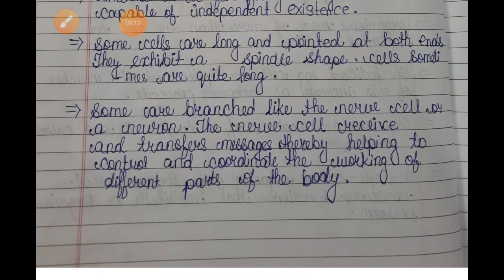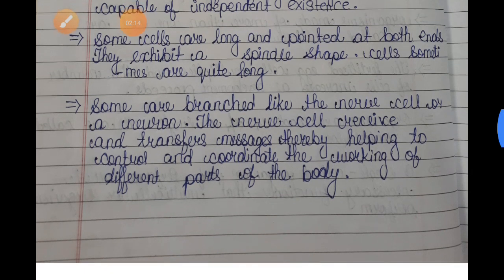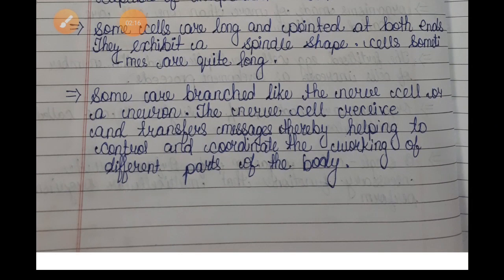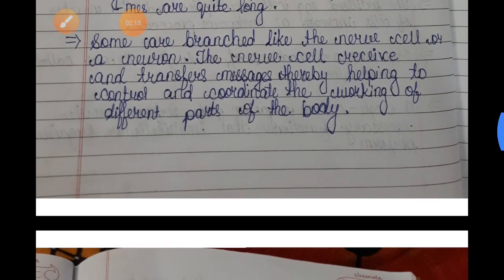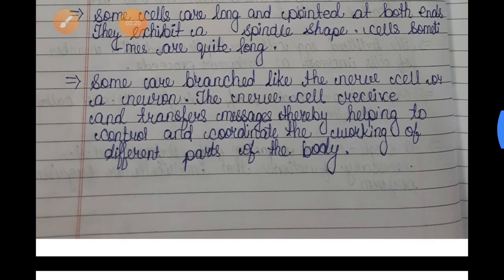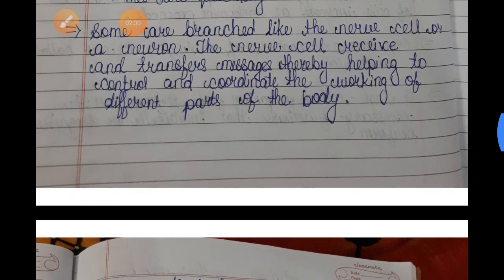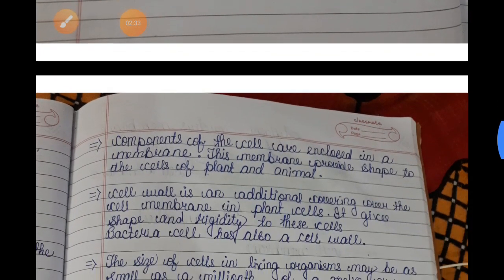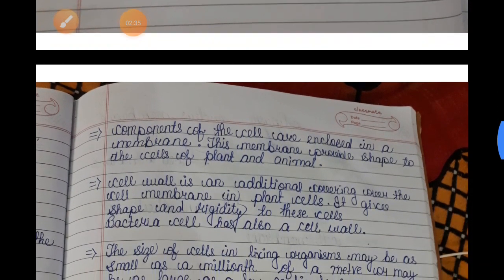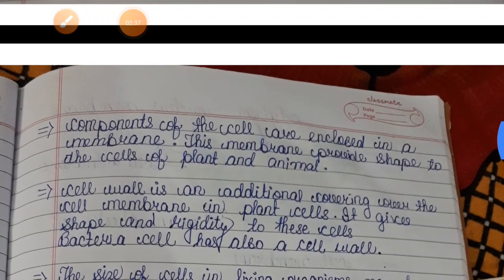Some cells are long and pointed at both ends. They exhibit a spindle shape. Cells are sometimes quite long and branched, like nerve cells or neurons. The nerve cells receive and transfer messages, thereby helping to control and coordinate the working of different parts of the body.